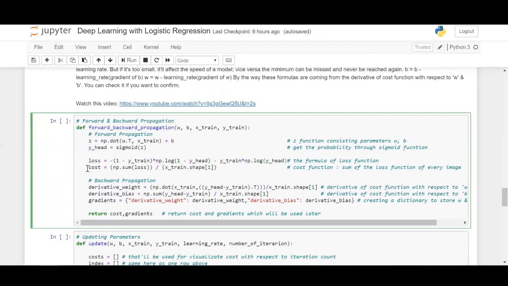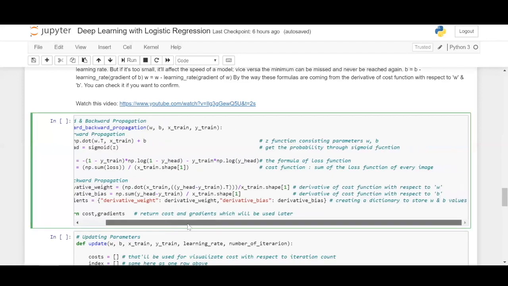Following that, let us take the cost function. Cost function is the sum of loss for every image. Hence we are taking a sum here, numpy.sum, of all the losses, divided by the number of images, because we want the cost function, whose definition states the sum of losses for every image. So the next part, let us get the backward propagation function now.